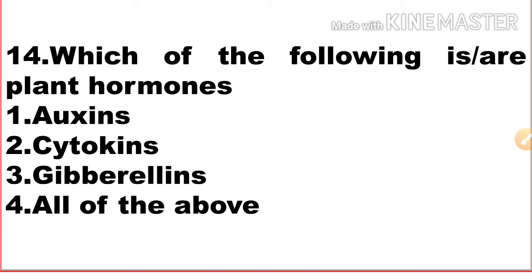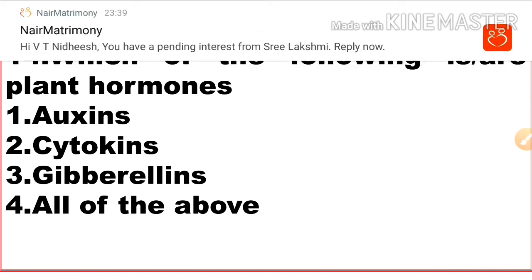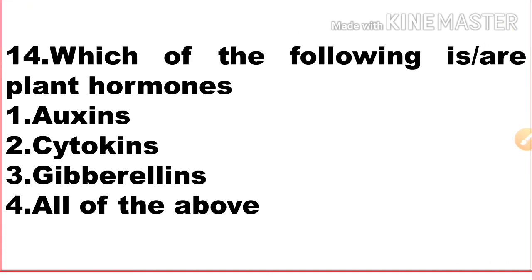Here the options are auxins, cytokinins, gibberellins. All 3 are plant hormones. So option 4 is the correct answer, all of the above.